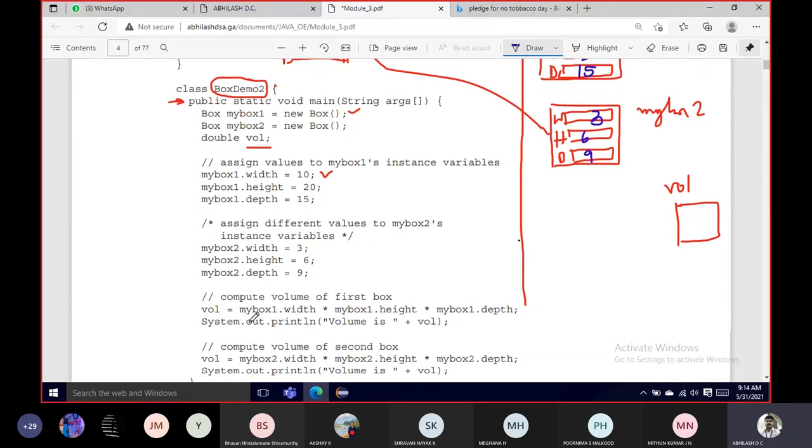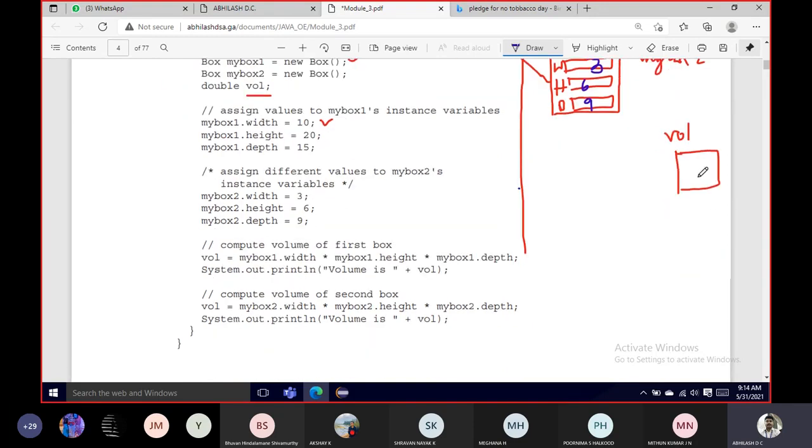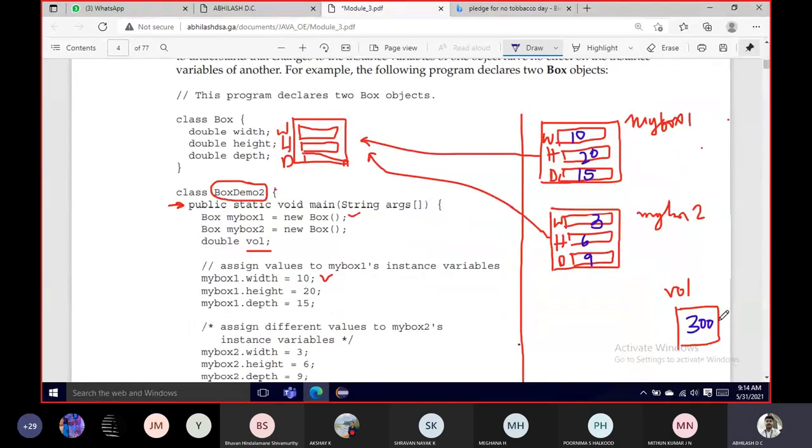The next case is volume is equal to my box 1 width, my box 1 height, my box 1 depth. This is a perfectly valid statement. I'm multiplying all three to calculate the volume. All right. So 150 into 2 is 300. So for the first volume, it will be 300. Is it 300 exactly, or should another zero be added? I guess 150 into 20 it is. So 3000. Sorry.